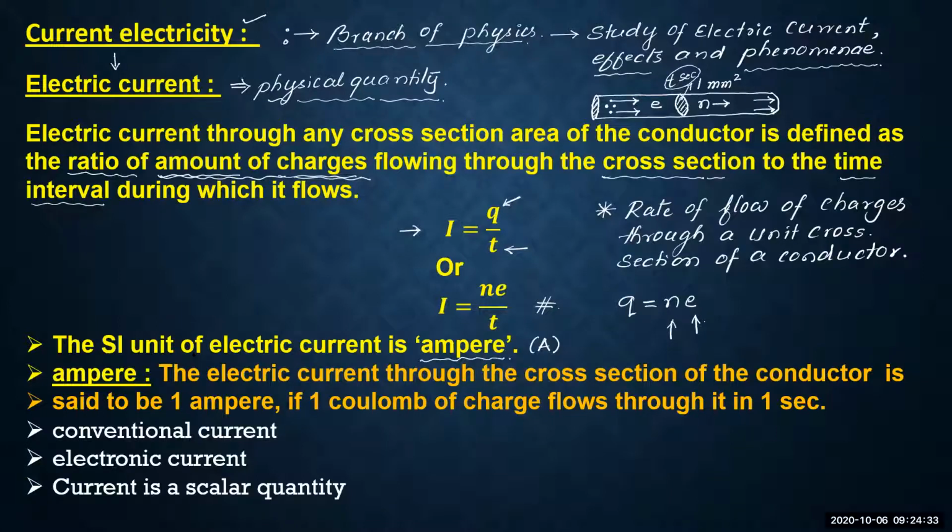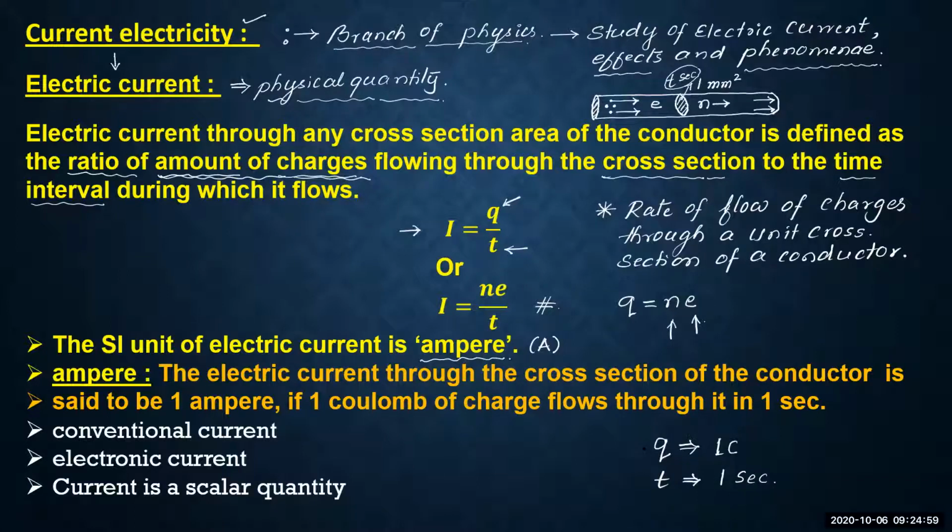Very simple. See, ampere can be defined by taking a fixed quantity of charge, like if Q is equal to 1 coulomb, and 1 coulomb of charge flows through the cross-sectional area of the conductor in time t, that is say 1 second, right?